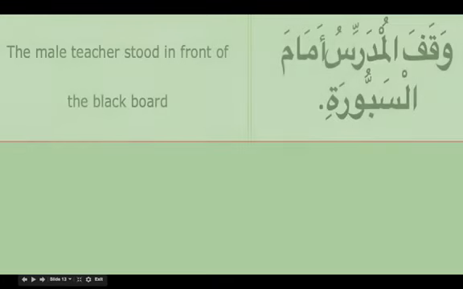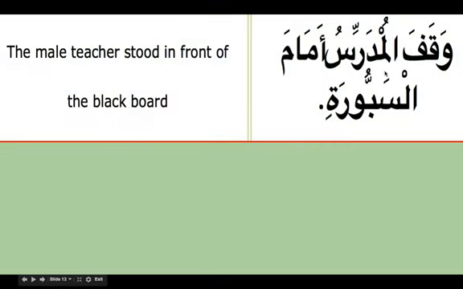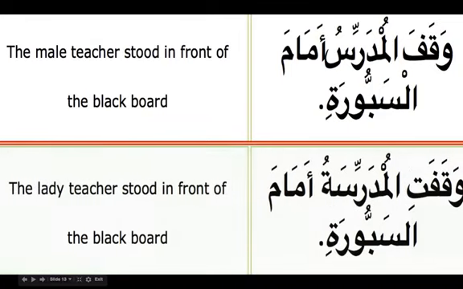So waqafal mudarrisu. Waqafa means stood. So who stood? The mudarrisu. So we look for the fa'il. Waqafal mudarrisu amama saburati. The teacher stood in front of the blackboard. Amama is zarf, and what follows zarf is mudaf ilayhi. So in front of what? Saburati, blackboard.